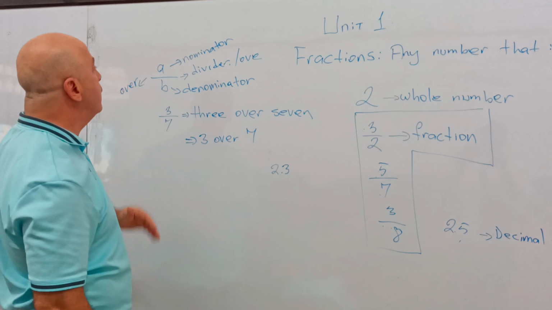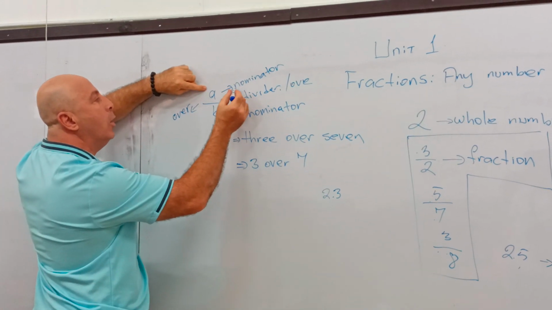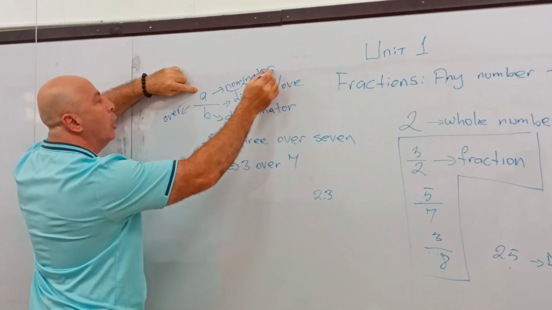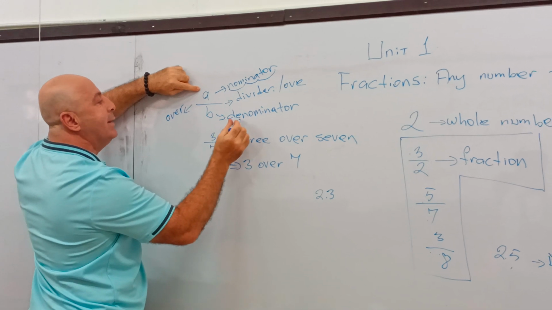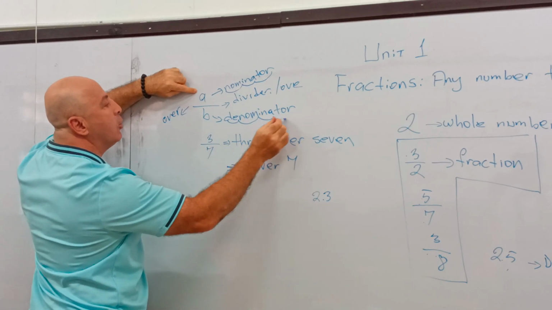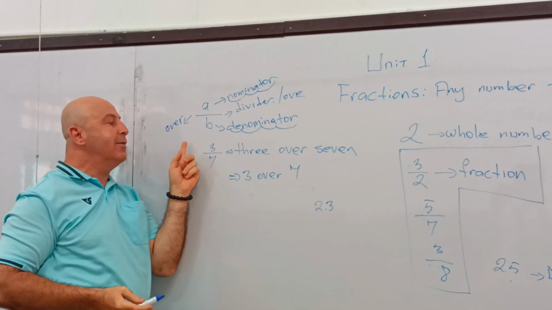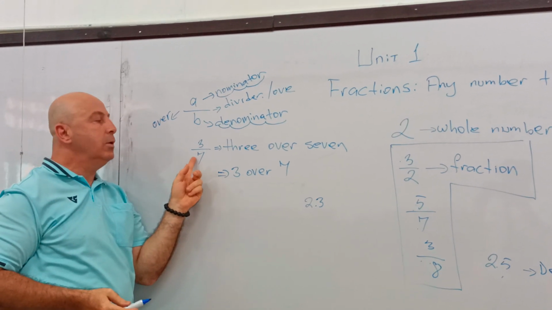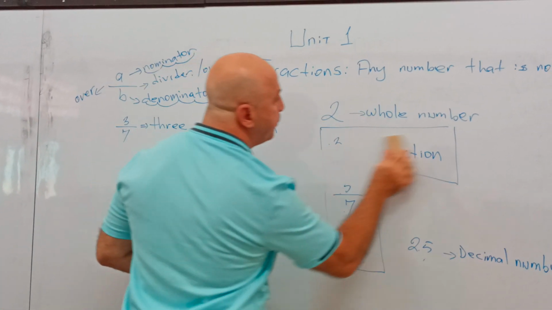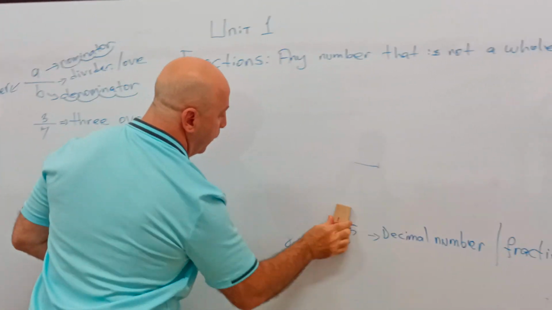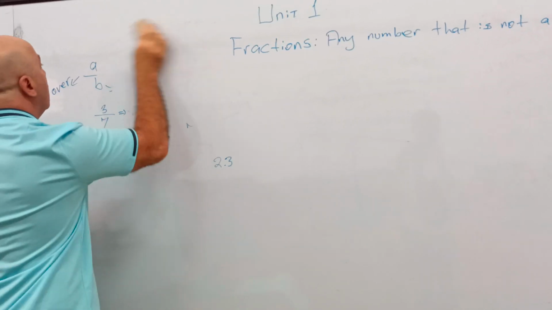The number on the top is called numerator. The number on the bottom is called denominator. So the way we read fractions is 3 over 7. So now we're going to move on.